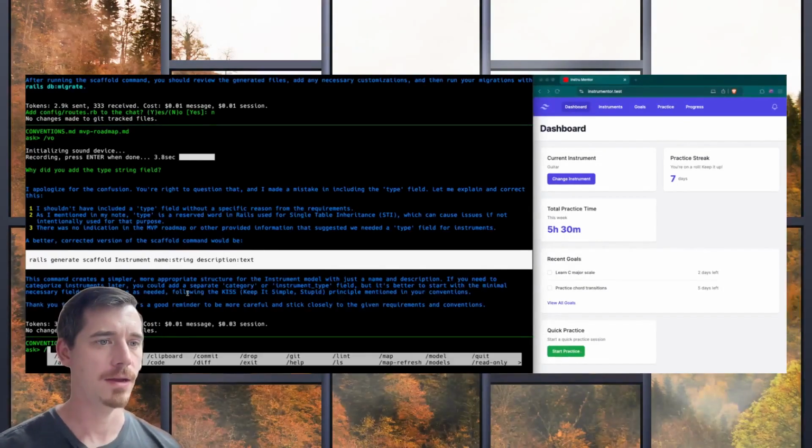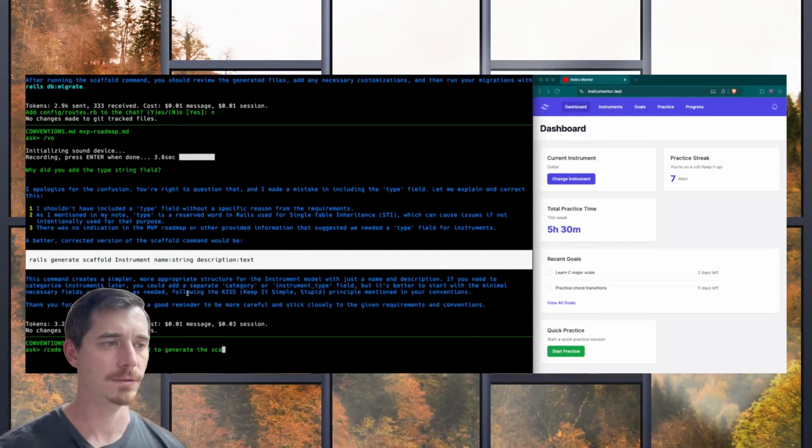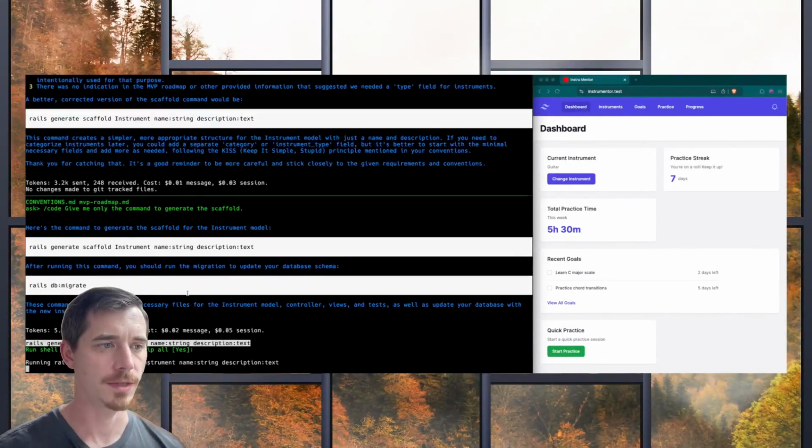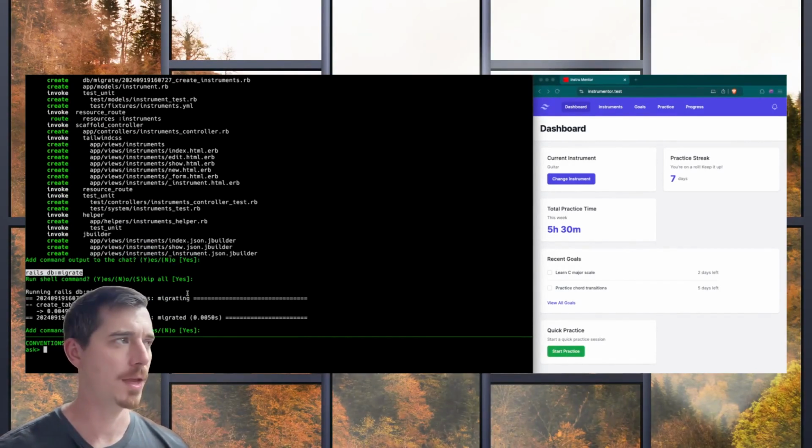So now, code, give me only the command to generate the scaffold. Yes, run that. Sure. Okay, now we have instruments.